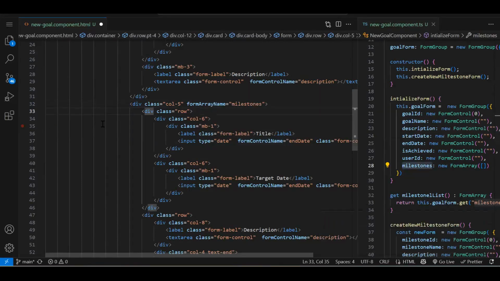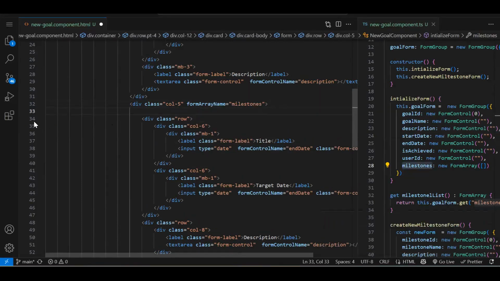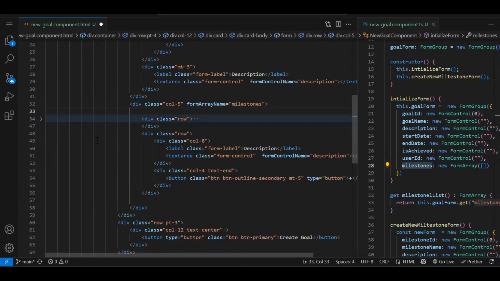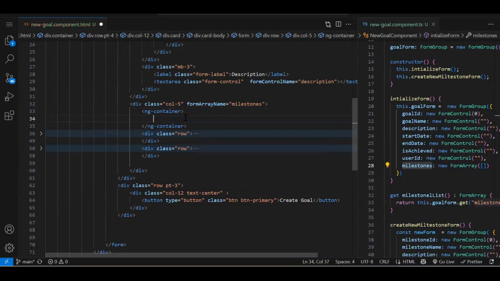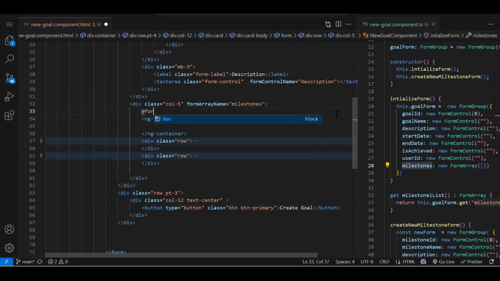Fine. Then inside this whole row, or yeah, we need one more div because this whole row should be repetitive because we are going to use a for loop. So for that, what we will do, let's add ng-container. Now at the rate for loop.